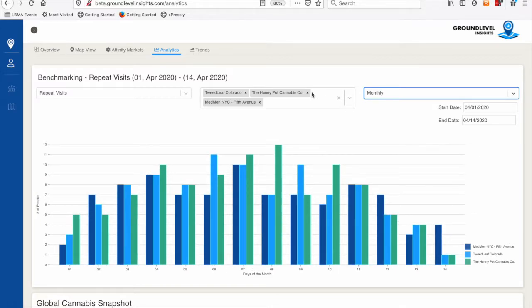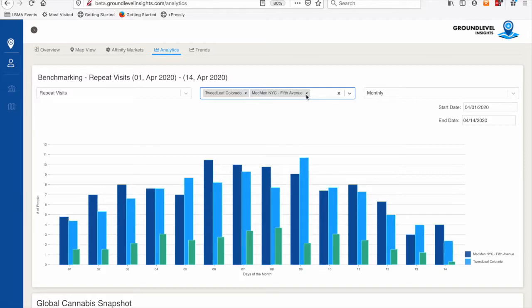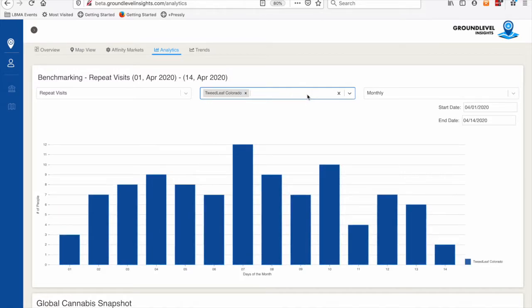In addition to that, another neat tool that we built in here is that we would never let a customer of ours see their direct competitors' data. That's just a no-no, understood in the industry. But what we've built is a little tool that we call City Average.